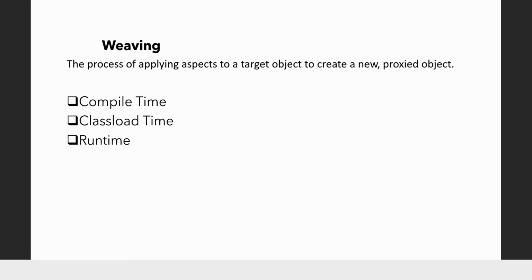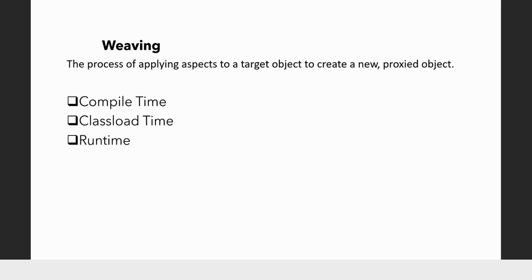So what is meant by weaving? Weaving is a technique which is used to apply an aspect or advice to a target object so that a new or proxy object will be created. Say, for example, I have an employee object. I want to add some new functionality to the employee object.